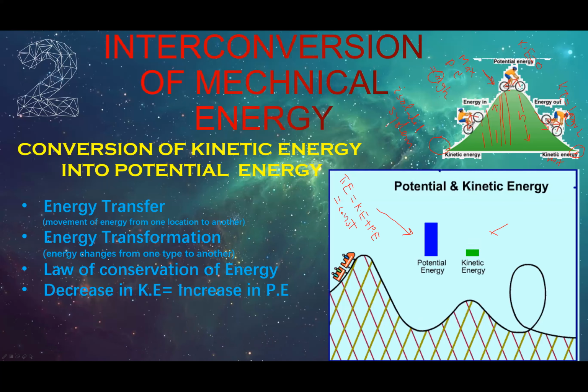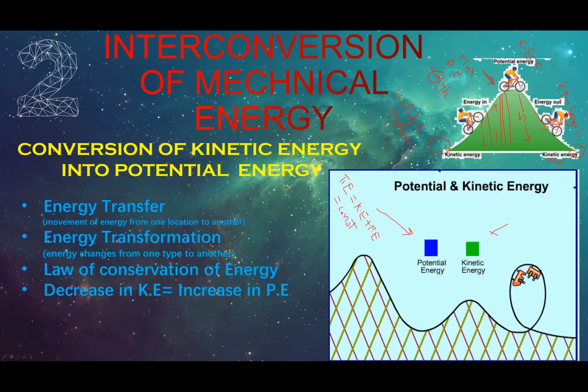Because for this kind of system, those energy losses or energy changes are very minute and small, and we ignore them. So that kind of system we consider as an isolated system or a closed system, where energy cannot enter or leave from outside. So if the system is isolated, the total energy of the system remains constant.